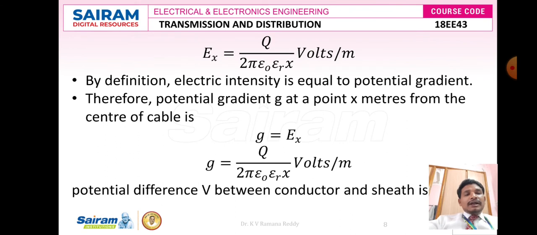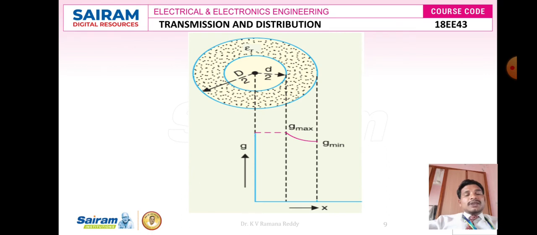Now to find the electrical stress on the single core cable, we know the formula Ex is equal to Q divided by 2 pi epsilon naught into epsilon r into x, in volts per meter. According to the definition of electrical intensity, which is equal to the potential gradient, the potential gradient, mathematically represented as small g at a point x meters from the center of the cable, arises because a leakage current leaks from the center of the cable to the outside surface of the conductor.